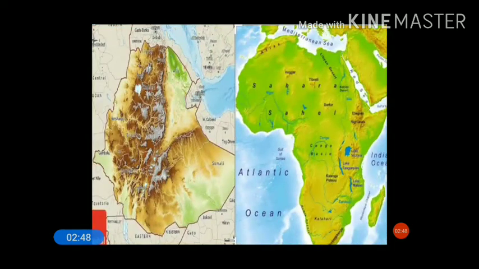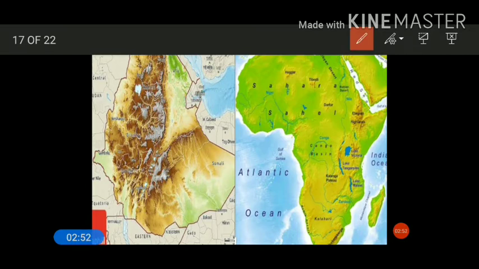Now you can see here the location of the Ethiopian highlands in this map. This region is entirely a part of the Ethiopian highlands. It also constitutes some plateau regions. This portion is a mountainous region.